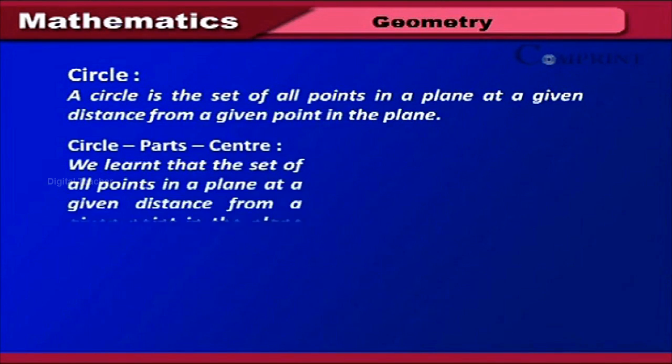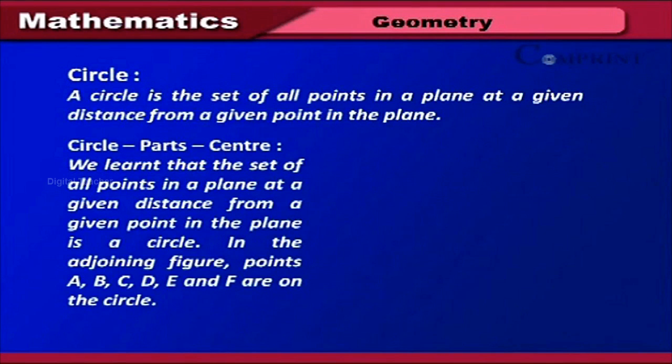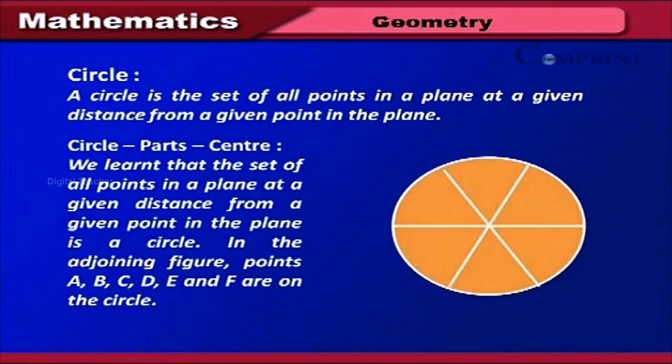Circle. A circle is the set of all points in a plane at a given distance from a given point in the plane. Circle parts. Center. We learnt that the set of all points in a plane at a given distance from a given point in the plane is a circle.